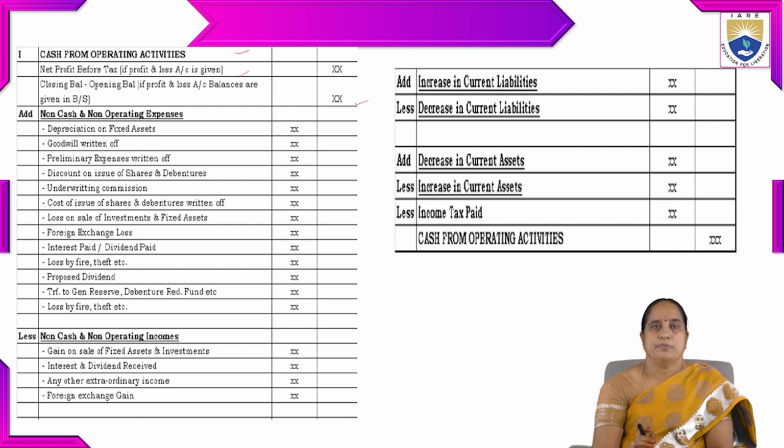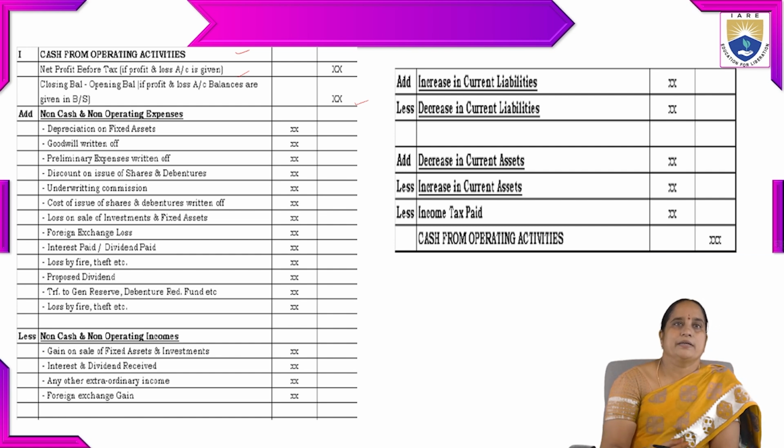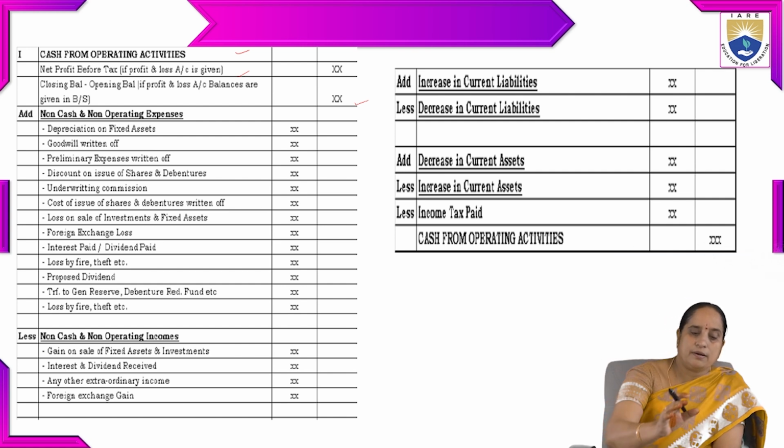It includes depreciation on fixed assets, goodwill written off, preliminary expenses written off, discount on issue of shares and debentures, underwriting commission, cost of issue of shares and debentures written off, loss on sale of investments and fixed assets, foreign exchange loss, interest paid or dividend paid, loss by fire, theft, etc., proposed dividend, transfer to general reserve, debenture redemption fund, etc. These items come under non-cash and non-operating expenses.